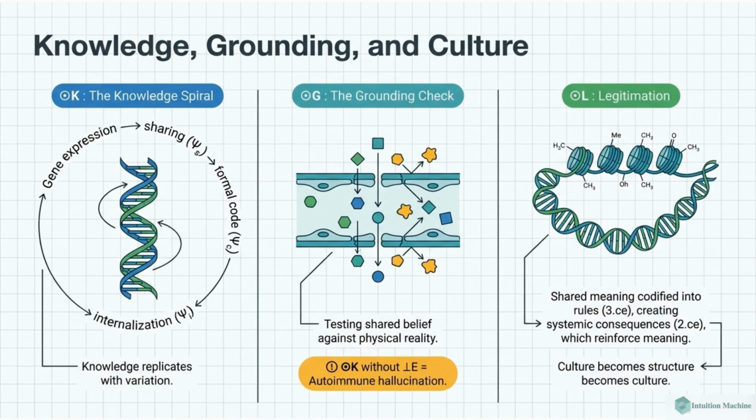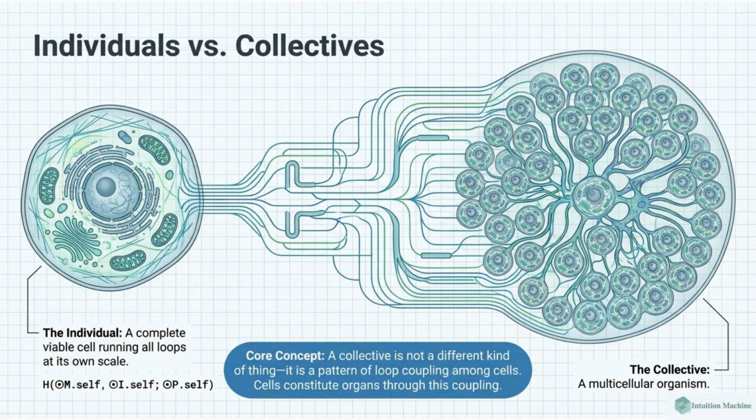Knowledge replicates through the knowledge spiral. The grounding check tests shared belief against physical reality. Legitimation is where shared meaning is codified into rules that reinforce meaning. Culture becomes structure. An individual is a complete viable cell, running all loops at its own scale. A collective is a pattern of loop coupling among cells, forming a multicellular organism. A collective is not a different kind of thing.